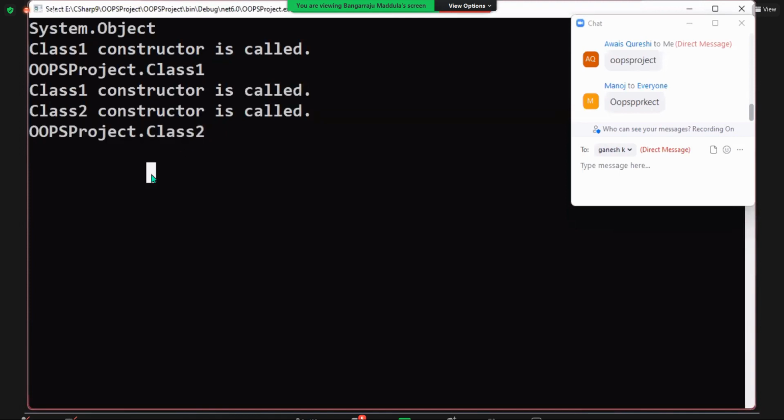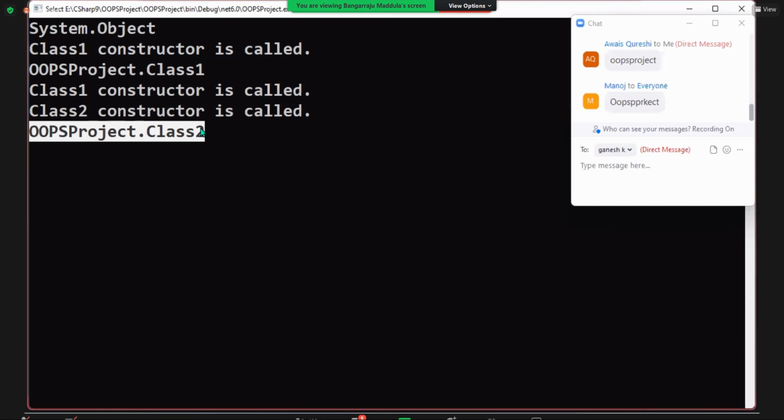Are you clear? And remember, when you create the instance of the Class2, internally how many constructors got executed? Wrong answer. 3 here. What did I say? Until the top, everything gets called. I explained very clearly: if you have 10 classes and create the instance of the 10th class, it calls the constructors from Class1 to Class10. How many classes are there in the hierarchy now?